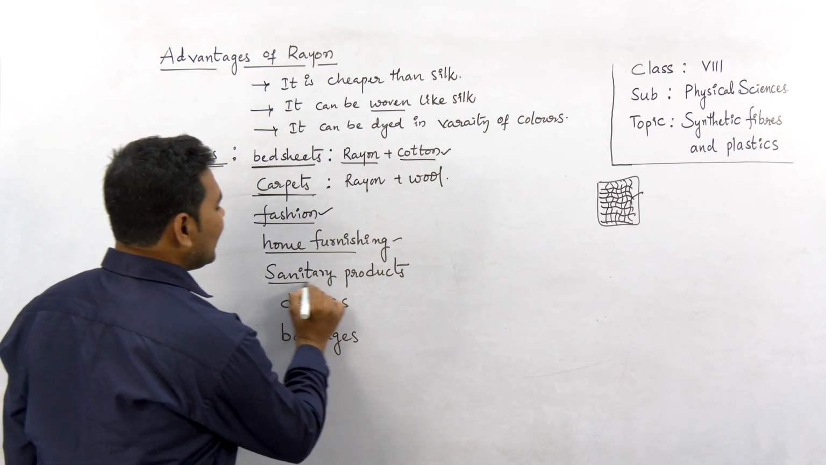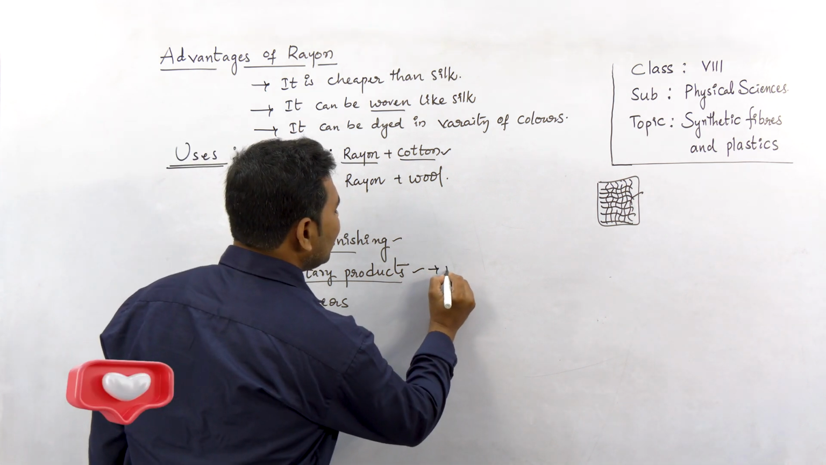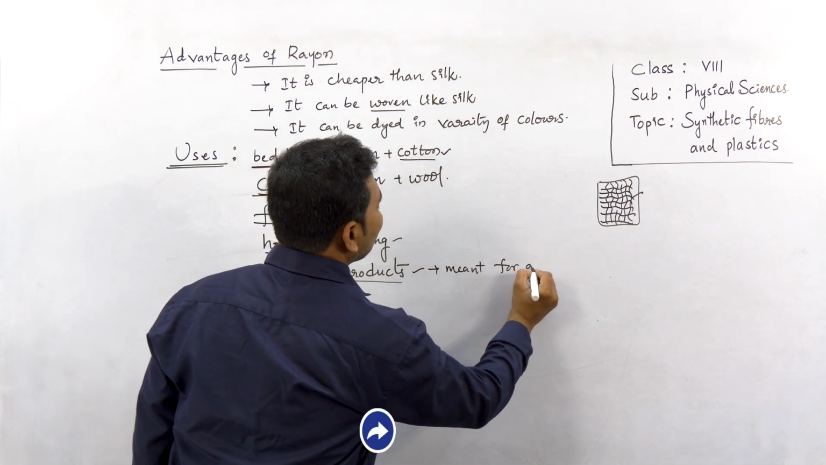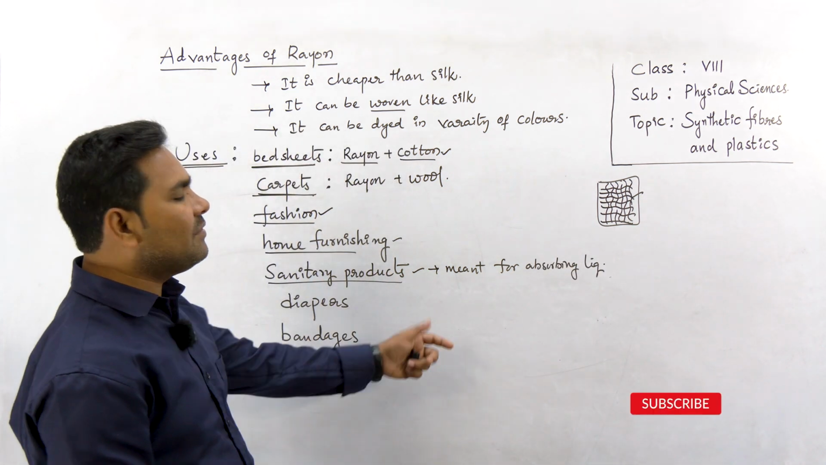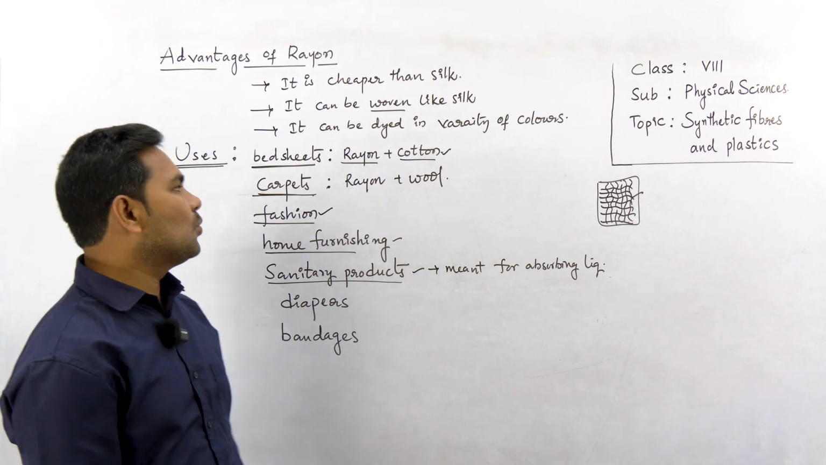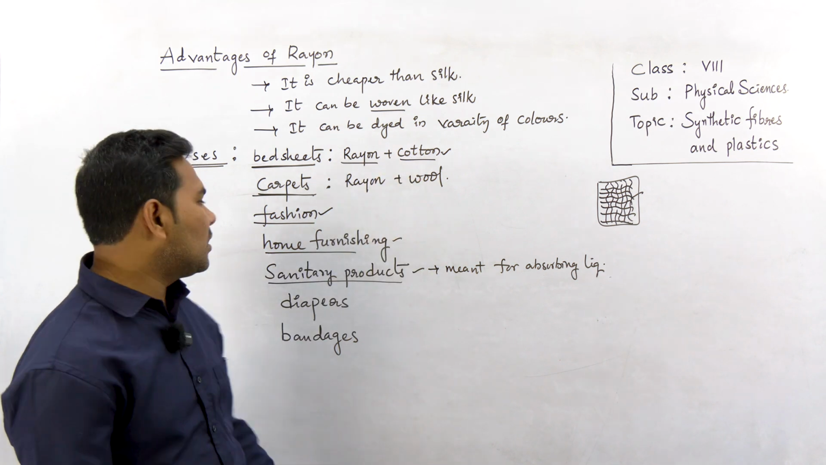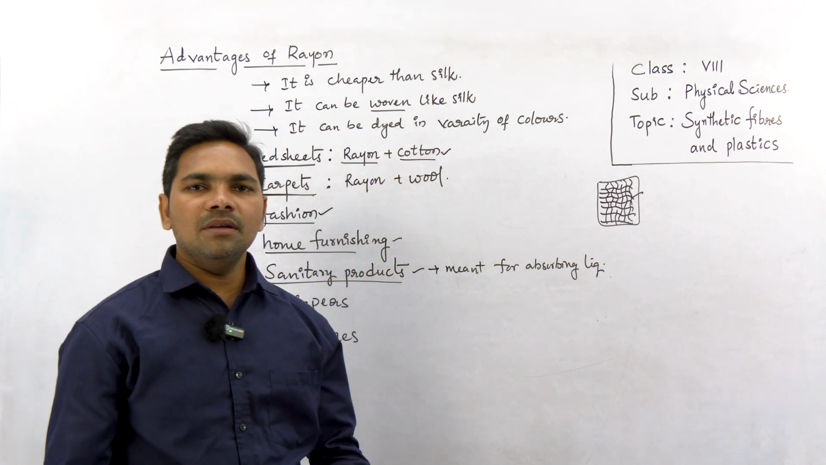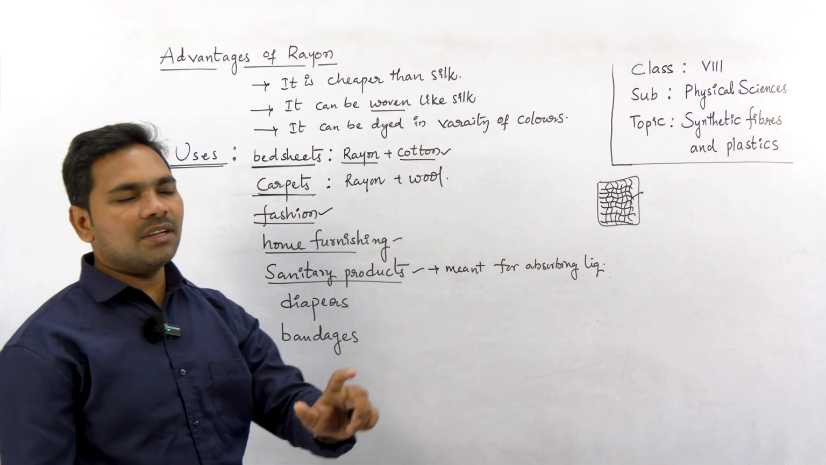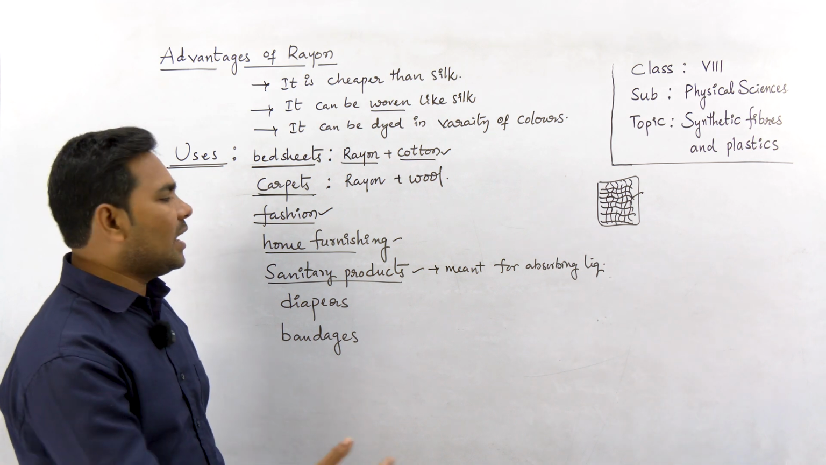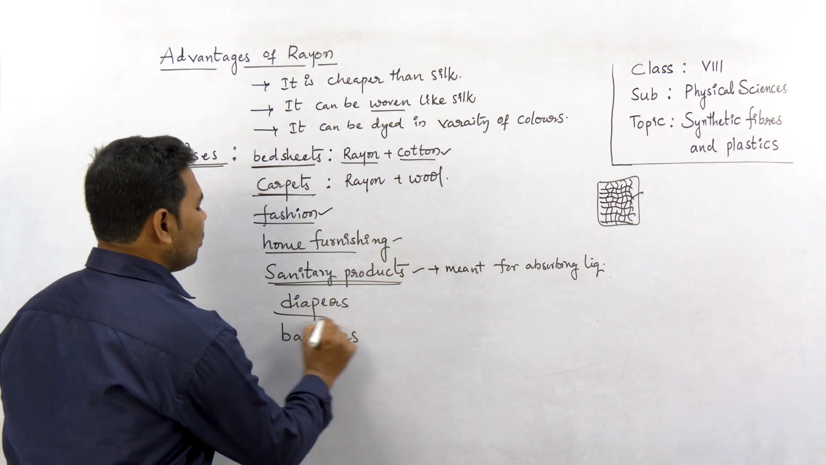Next, sanitary products. These are generally meant for absorbing liquids. If they are made with a natural fiber source like cotton, which we know absorbs more water, then sanitary products would be costlier. Rayon is also a water-absorbing synthetic fiber, and it is cheaper than natural fibers, so rayon is used to make sanitary products and also diapers.